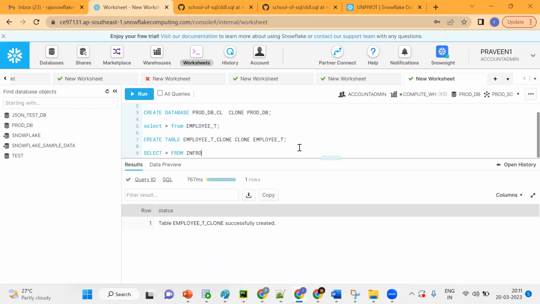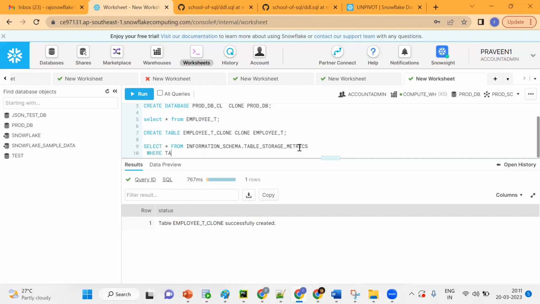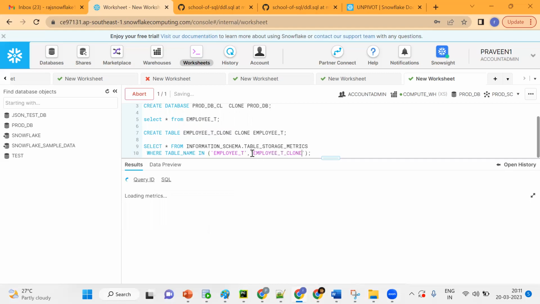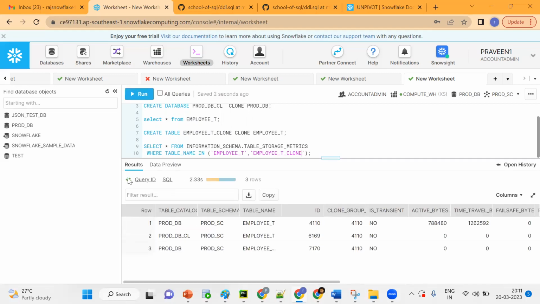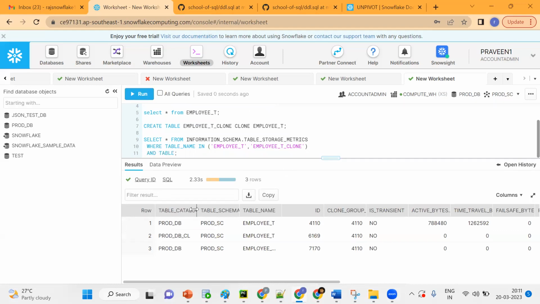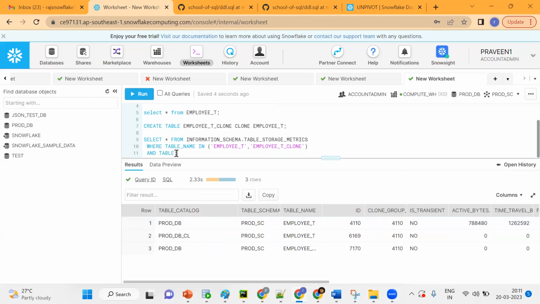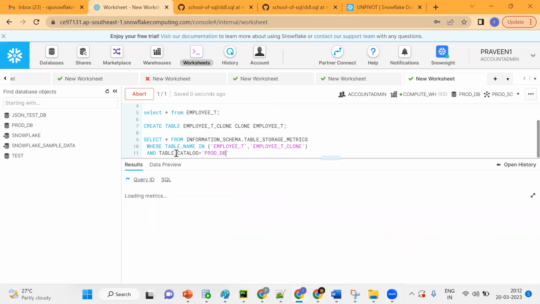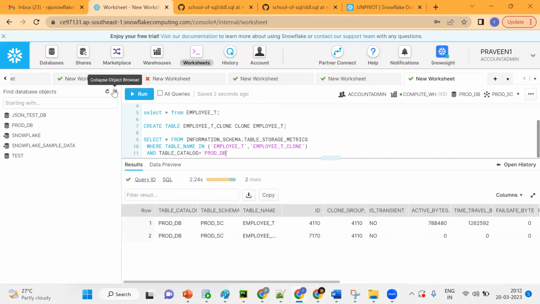Now select star from information schema table storage metrics, where table name in our tables. Today I'm giving only a highlight, so don't worry if you're not able to understand the table storage details fully. You'll get some idea from this.